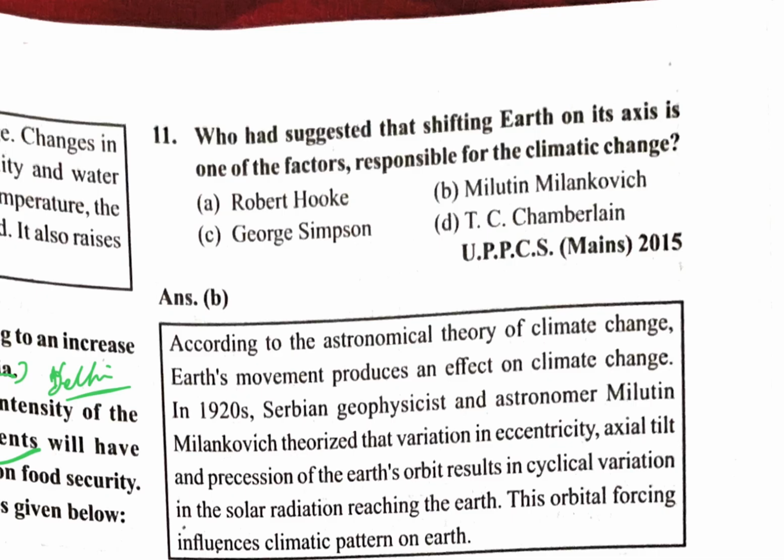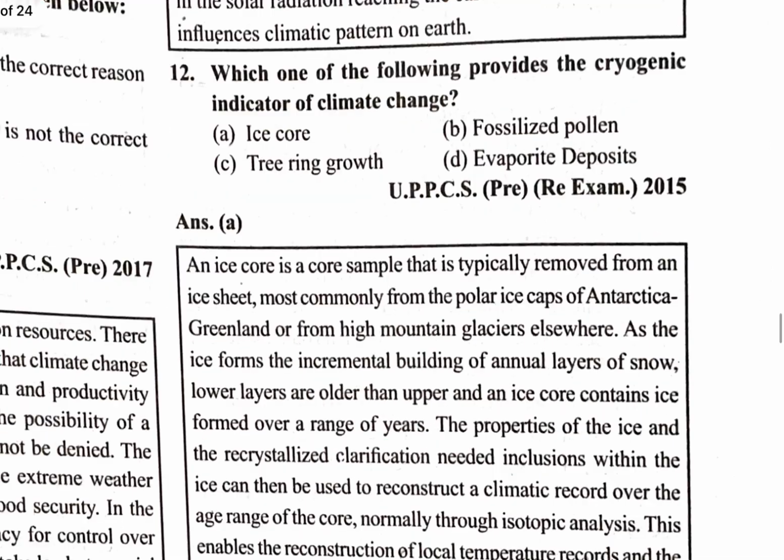Milutin Milankovic was a Serbian geophysicist and astronomer. Which one of the following provides the cryogenic indicator of the climate change? Ice core provides the cryogenic indicator of climate change. An ice core is the core sample that is typically removed from the ice sheet, most commonly from the polar ice caps of Antarctica, Greenland, and the high Himalayas.